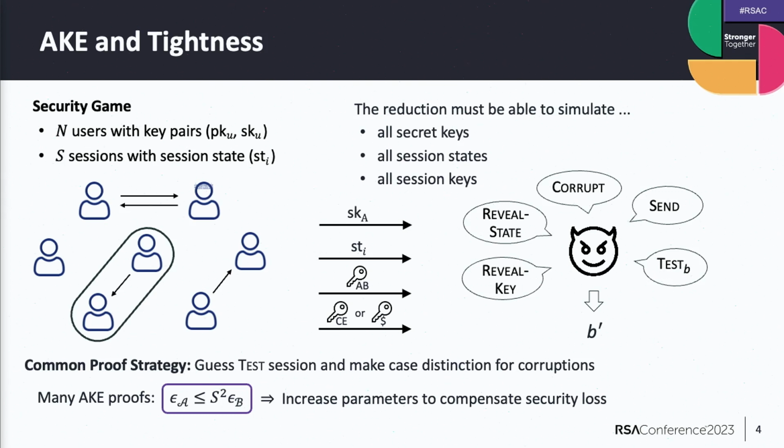So the question is, can we get rid of this tightness loss? Can we maybe give a tight proof in the first place? And it turns out that for many protocols, it is shown that this is impossible, at least constructing reductions to standard assumptions. And the protocols I want to talk about, HMQV and NAXOS, they are indeed subject to these impossibility results. But the question is, can we still make some statements about the concrete security of these protocols?